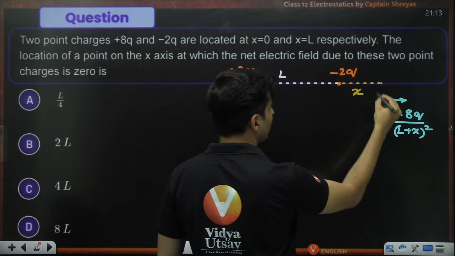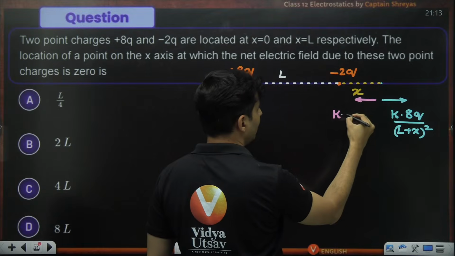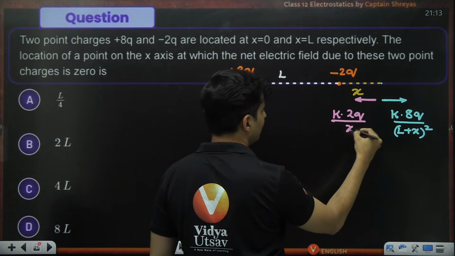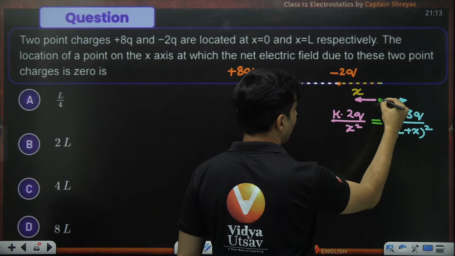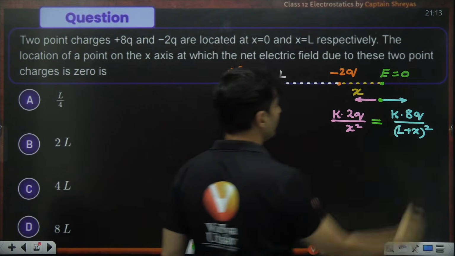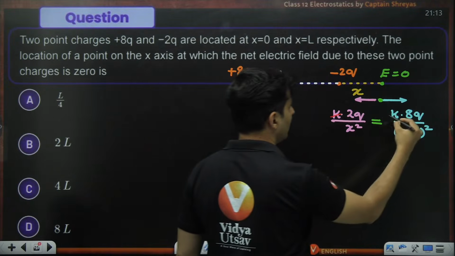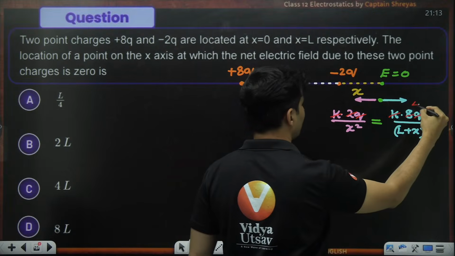Similarly, due to the negative charge, the field will be exactly opposite. It will be k into 2q magnitude-wise divided by just x square. Both of them should cancel out each other at this particular point because the net field is 0. So let's just cancel them out. k, k, q, q, 2 and 8 cancels, becomes 4.